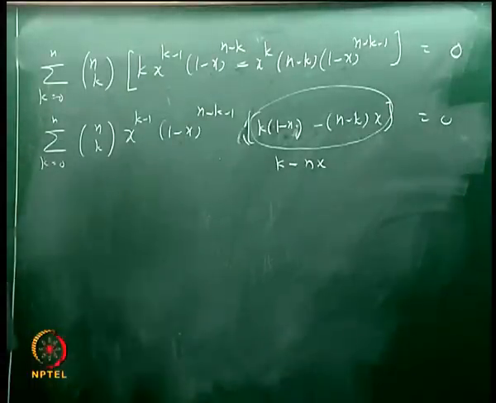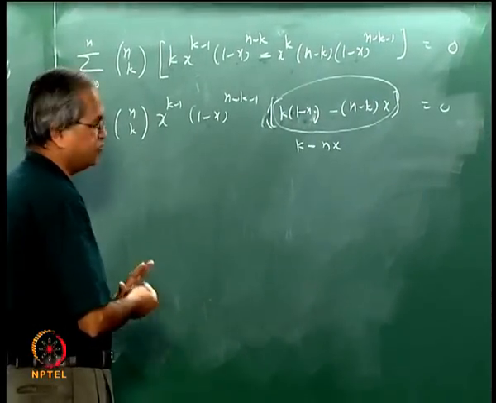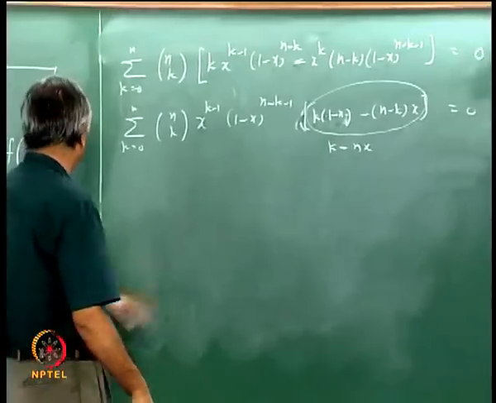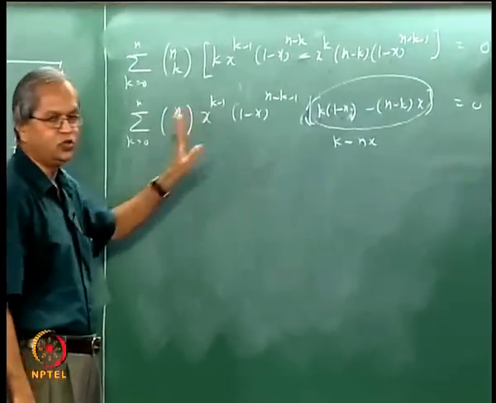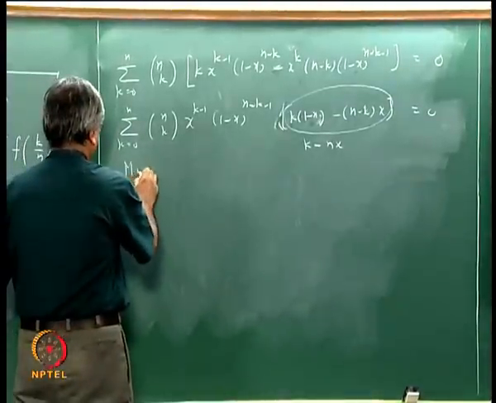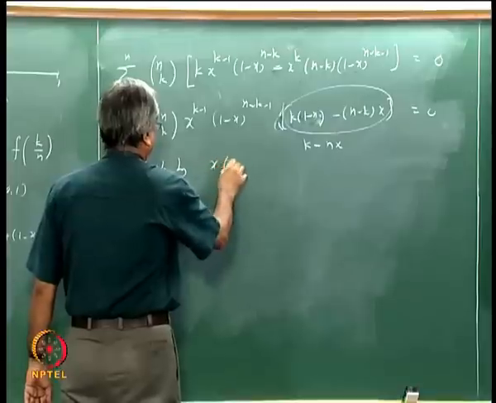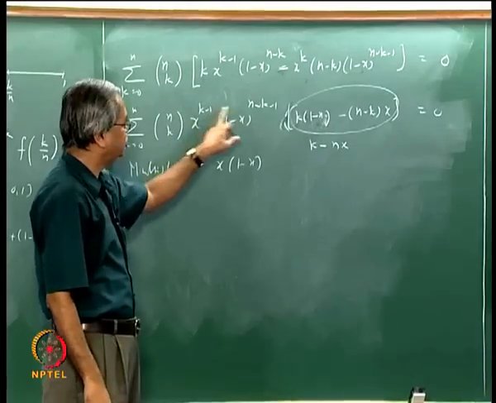What I want to do further is obtain one more identity by differentiating this once more, but before doing that I will simplify one more thing so that it looks more like the original polynomial. To do that I will multiply this by x into (1 minus x), so that the powers of these two will increase.